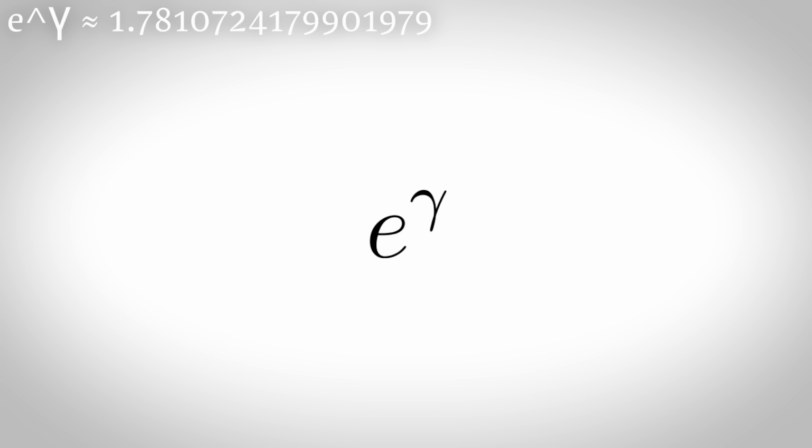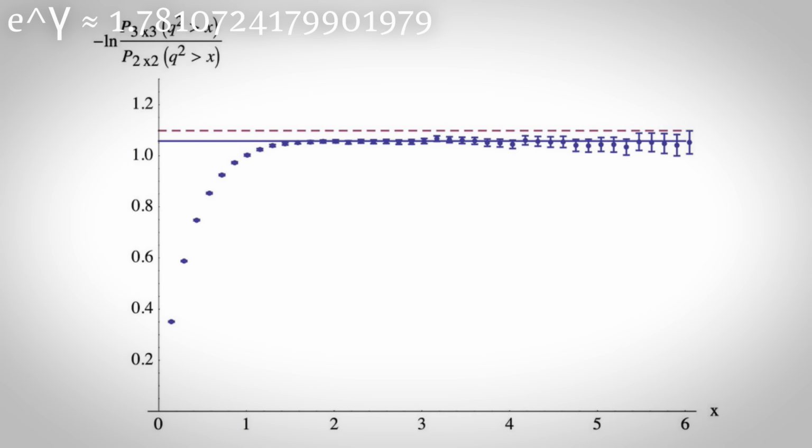Level 4. Losing the will to live. Euler's number to the power of the Euler-Mascheroni constant. This is the oiliest constant known to man, and it's also the normalizing factor in many asymptotics.